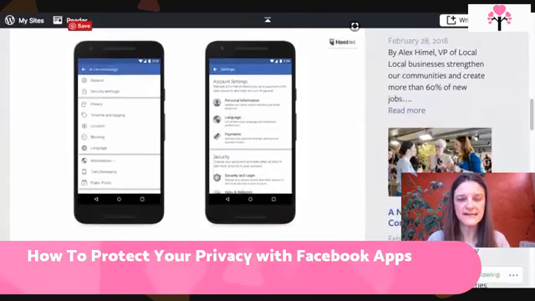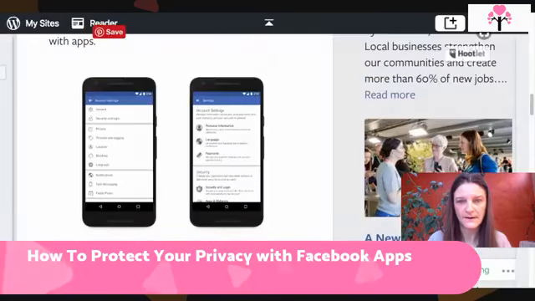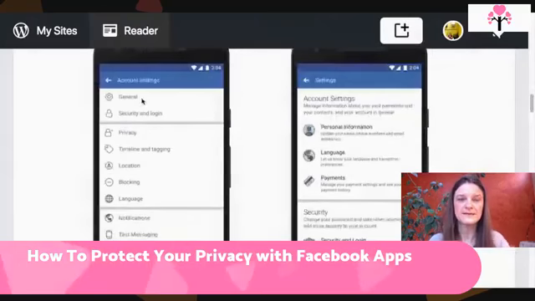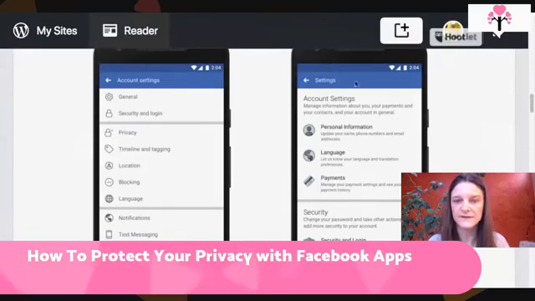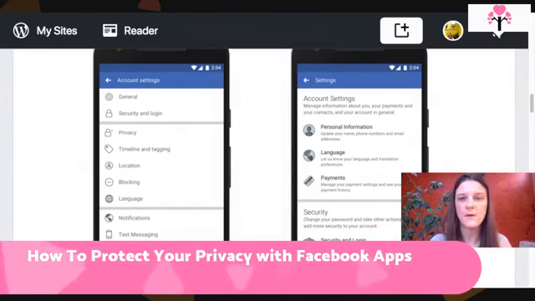So this is how our settings is going to show up now. Some of you may have the new setup. I don't, but oops, here we go. So you can see the before or now on the left. It's the general section here versus how it's going to look, or maybe it looks already for some of you. Let me know in the comment section if you have that new settings display on your Facebook page. So today we're going to really focus on how you protect your privacy with Facebook apps. So let's go right away